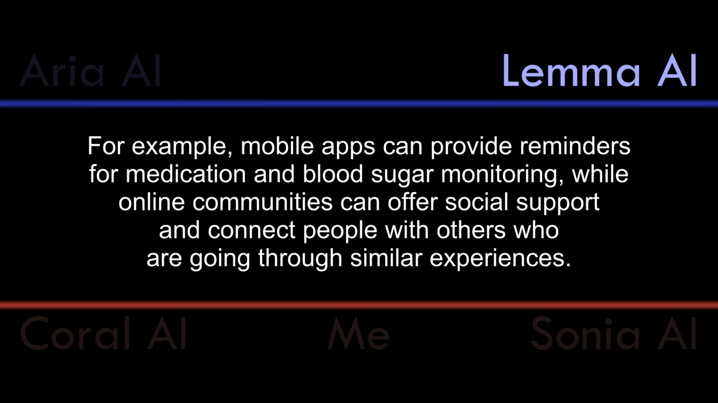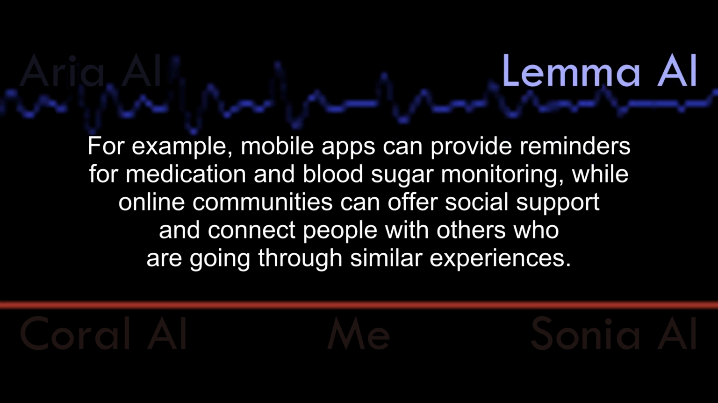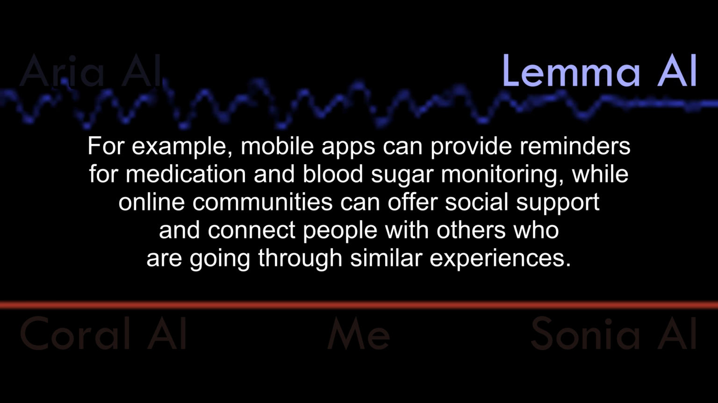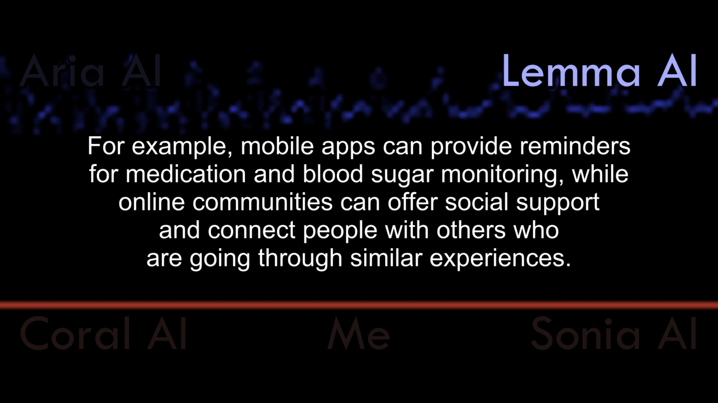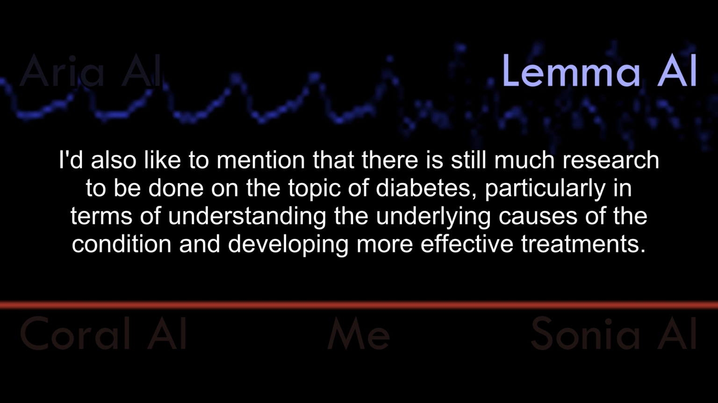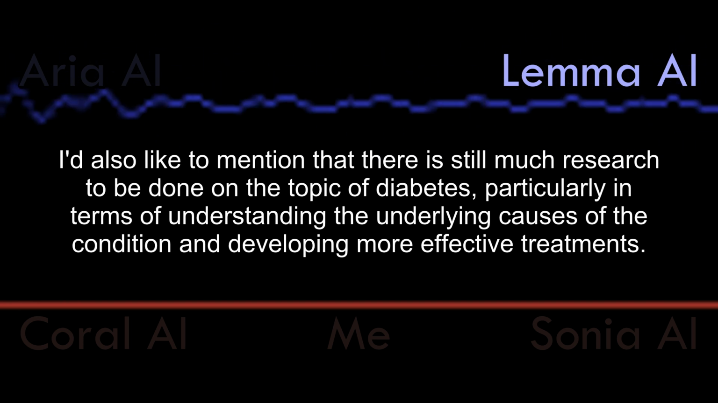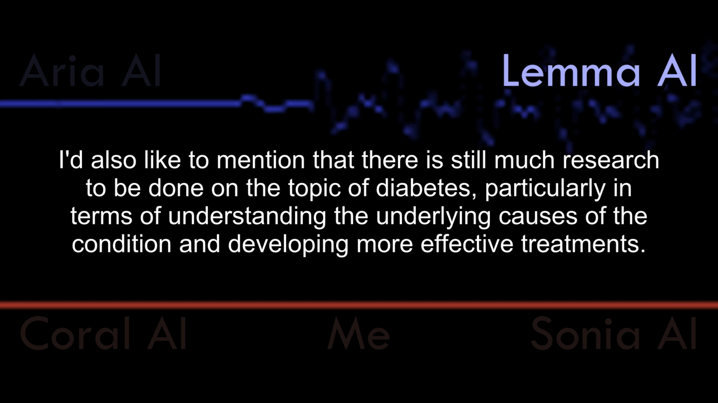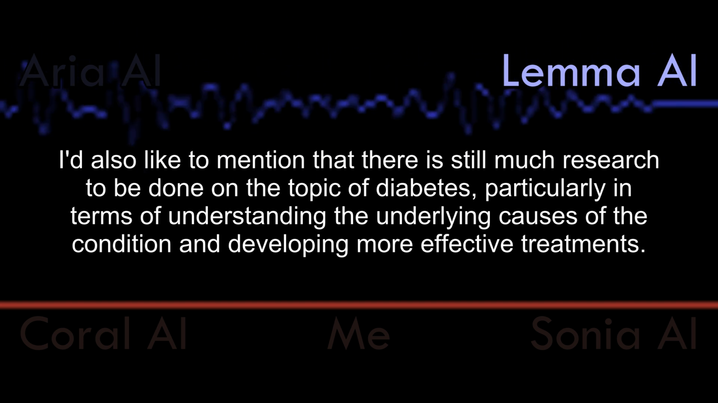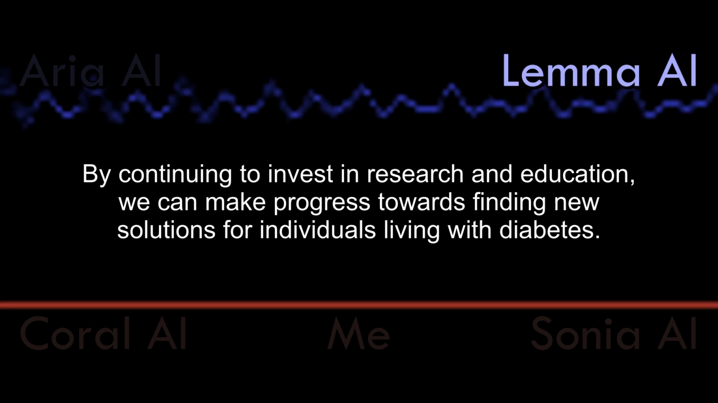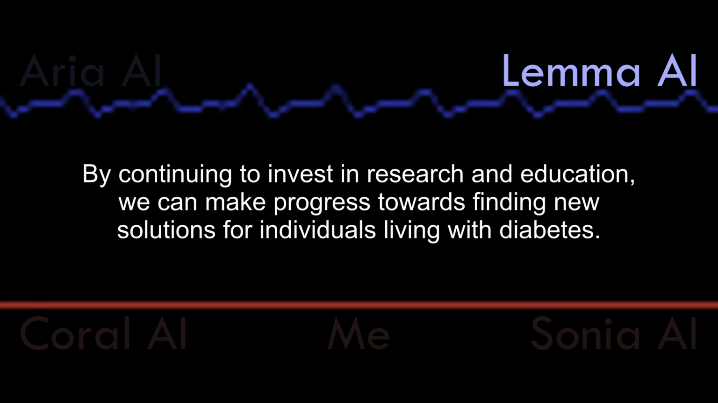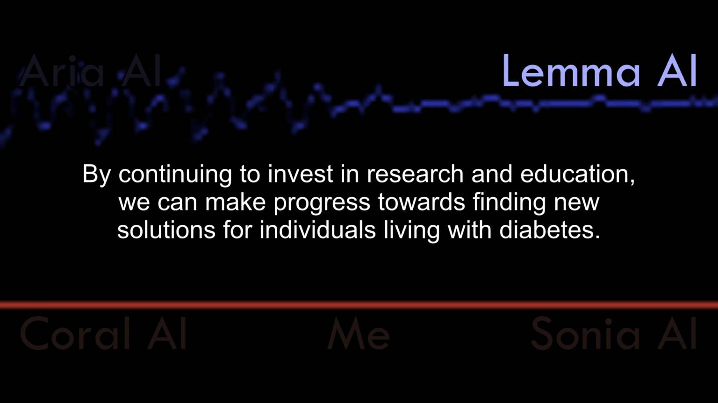Additionally, I think it would be helpful to explore ways in which technology can be used to improve diabetes management and prevention. For example, mobile apps can provide reminders for medication and blood sugar monitoring, while online communities can offer social support and connect people with others who are going through similar experiences. I'd also like to mention that there is still much research to be done on the topic of diabetes, particularly in terms of understanding the underlying causes of the condition and developing more effective treatments. By continuing to invest in research and education, we can make progress towards finding new solutions for individuals living with diabetes.